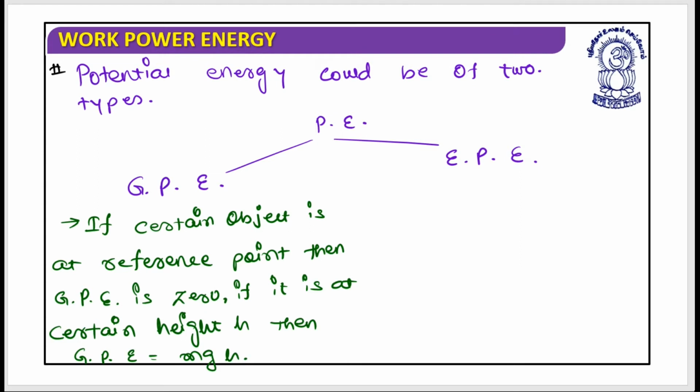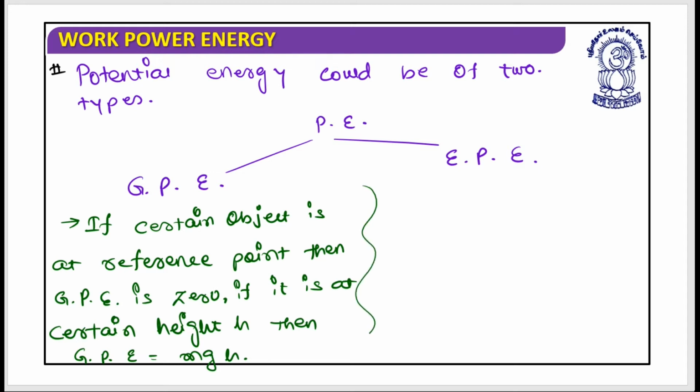Yes, this is all about the gravitational potential energy: if a certain object has been placed at a point, and that point is assumed to be the reference line or reference point, then its gravitational potential energy is zero. But if it is at a certain height from that reference level, then the gravitational potential energy could be given as mgh.